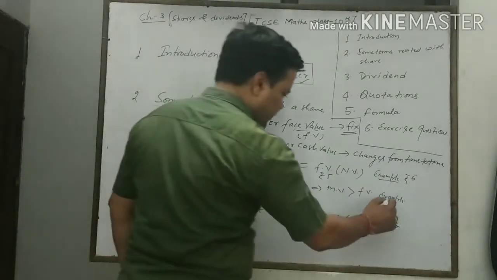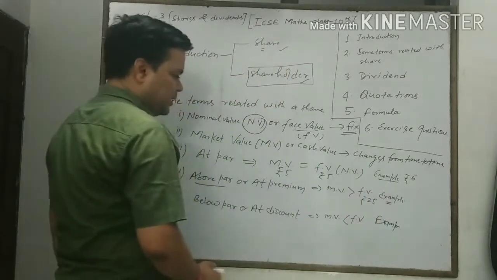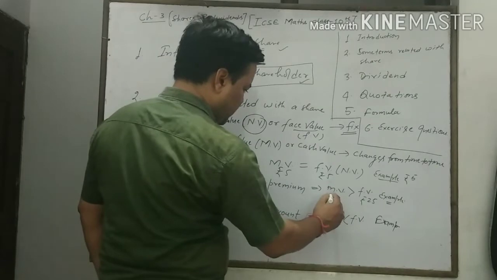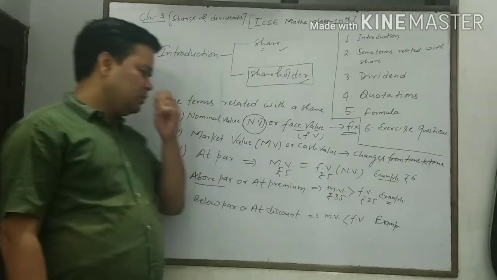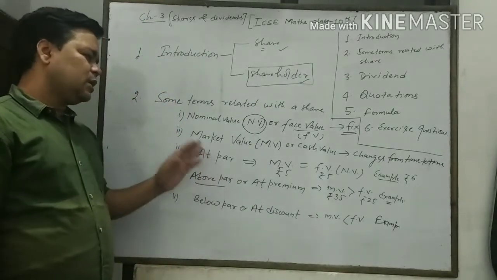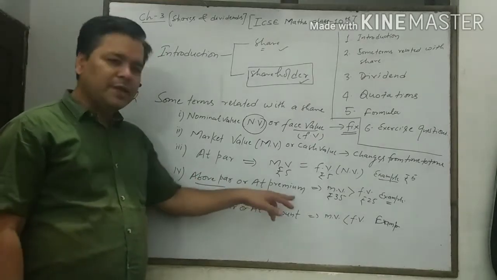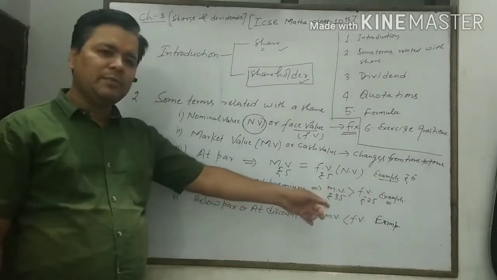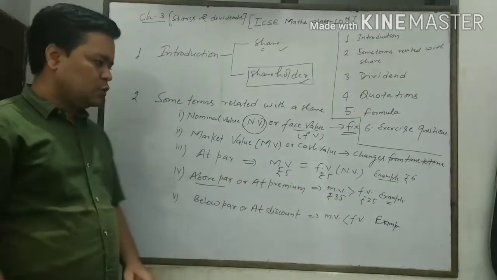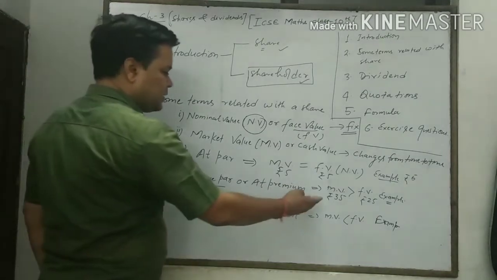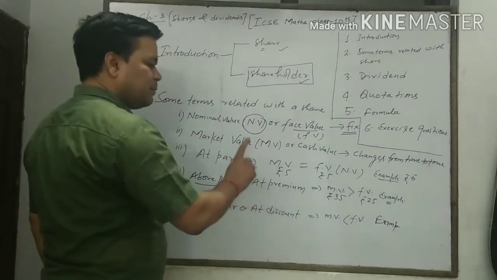For example, if the face value is rupees 25 and market value is rupees 35, here the market value is greater than the face value. In that case we say that the share is above par, or we can say the share is at a premium of 10 rupees, because face value is 25 and market value is 35. So 35 minus 25, that is 10. It means rupees 10 at a premium. Means that share is at 10 rupees premium.